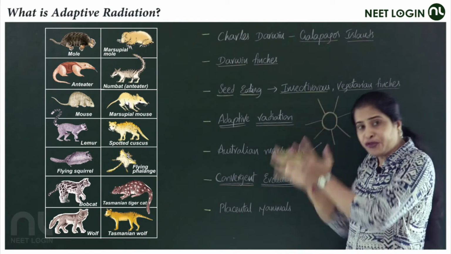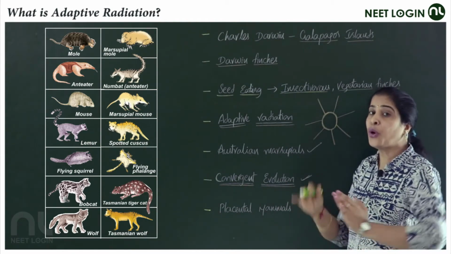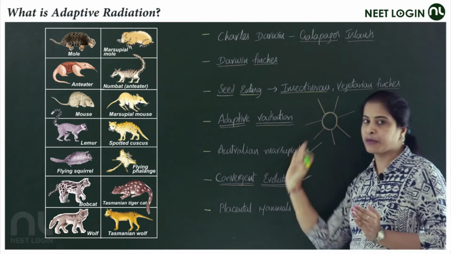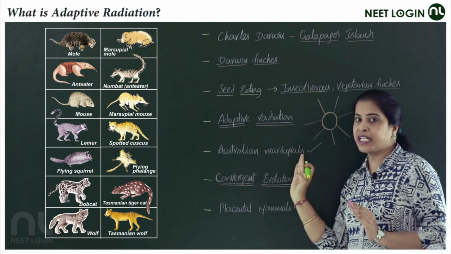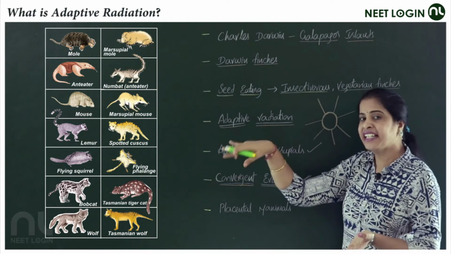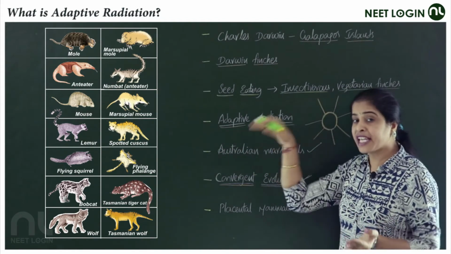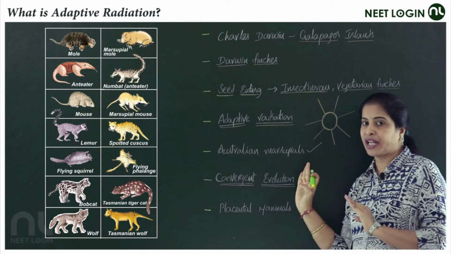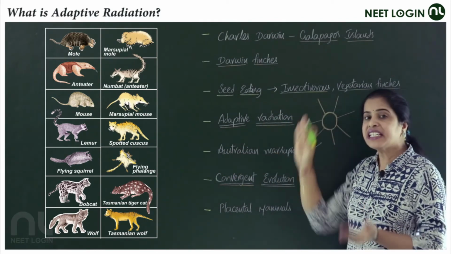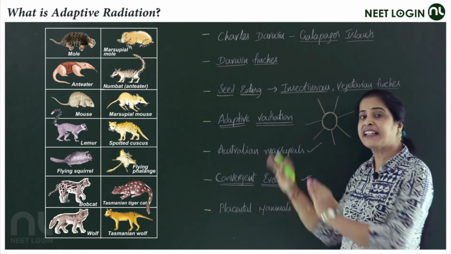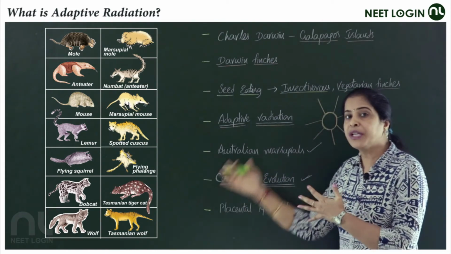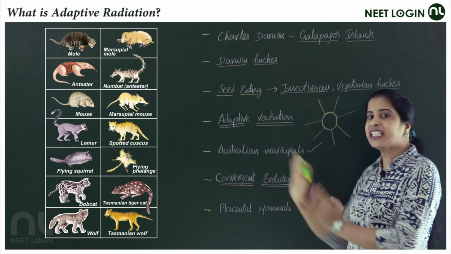Here it is. You are observing the Tasmanian wolf, the anteater, the numbat, which is also an anteater, and the marsupial rat and the rat. And even you can come across the flying squirrel and the flying phalanger. And the next one is the Tasmanian cat and here the Tasmanian tiger cat. So these are the different ones, marsupial mole and normal mole. So you can see the different pictures.